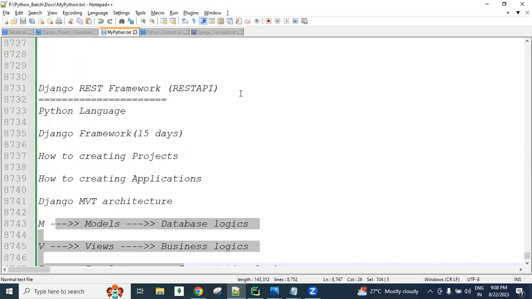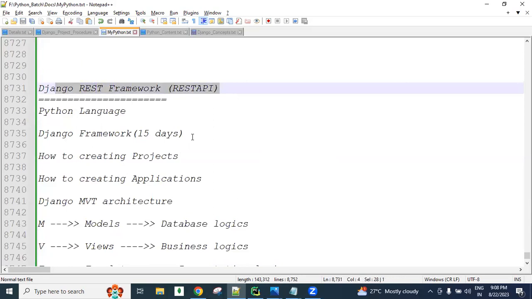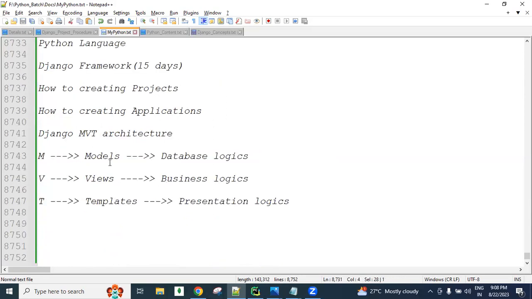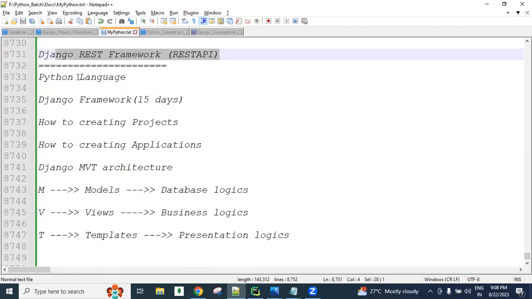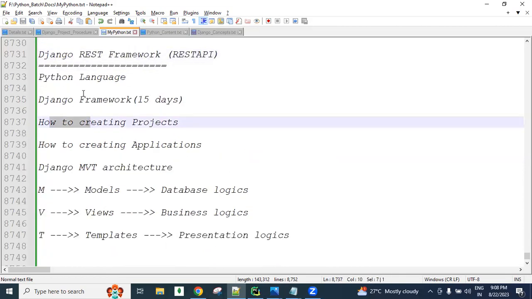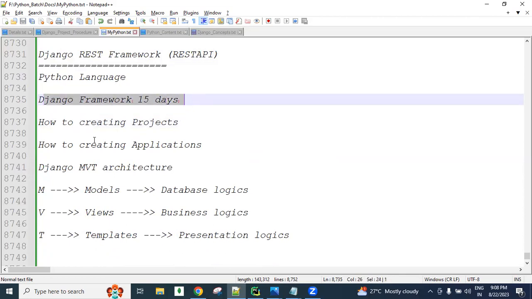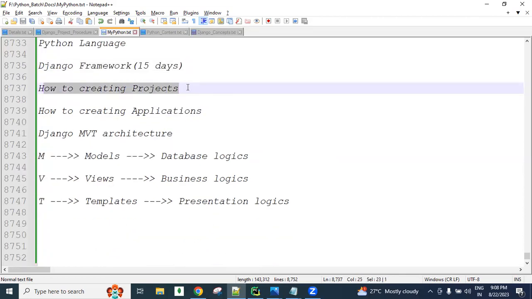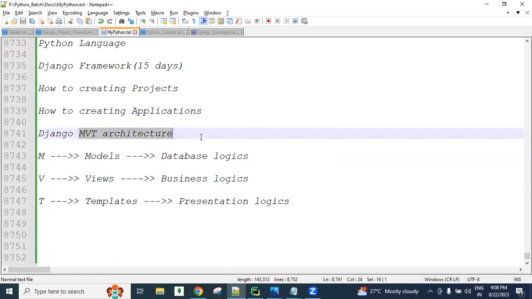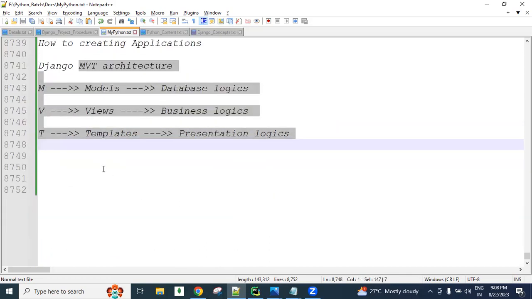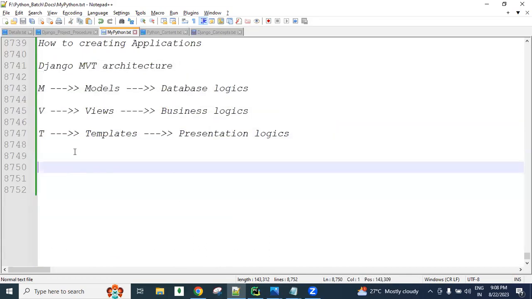In Django REST API, what architecture are we following? All these things I will take care of slowly. Whenever you are learning about the Django framework, you get this information: how to create projects, how to create applications, MVT architecture, and how all the files interact. You get that concept, and later some commands.